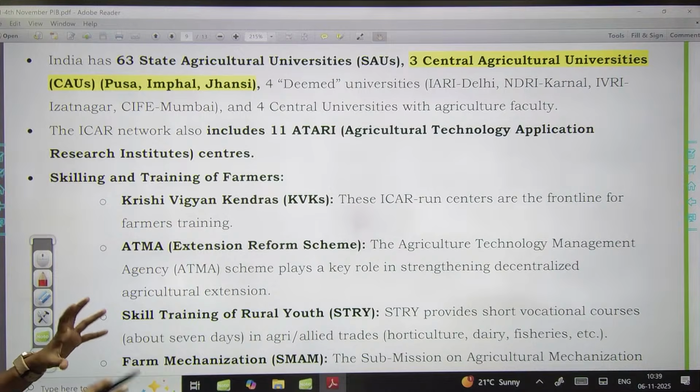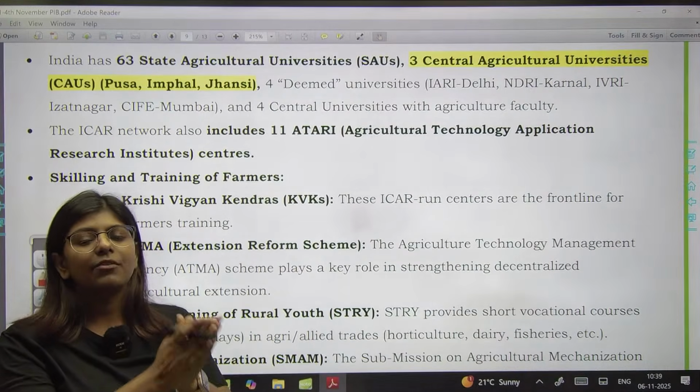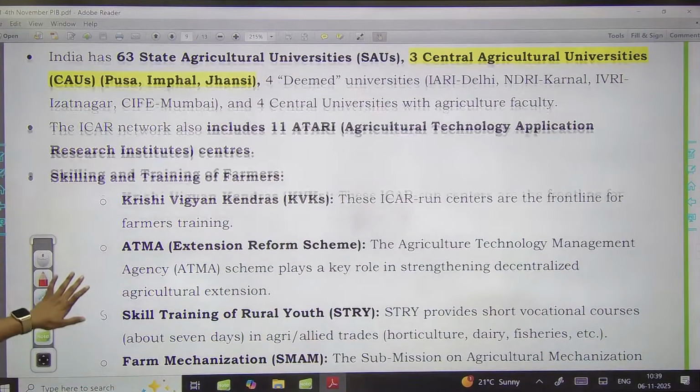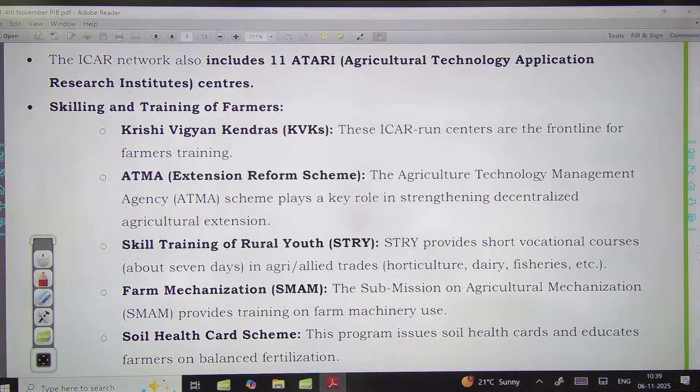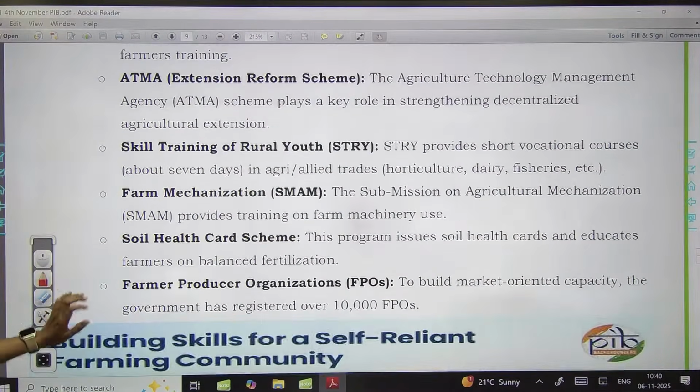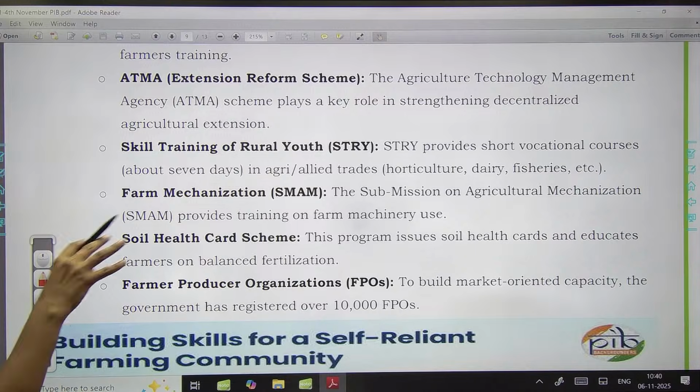So that is the research institution which is acting for promoting agricultural research and technology in the agriculture sector. Then we also have ATARI, which stands for Agricultural Technology Application Research Institute. We have a total of 11 such centers. Now ATMA is another scheme that stands for Agriculture Technology Management Agency, which is decentralized at the district